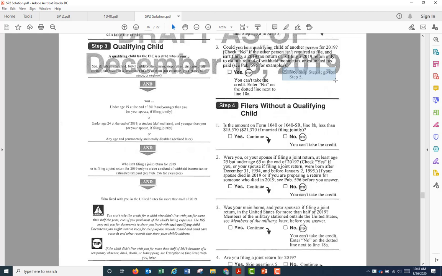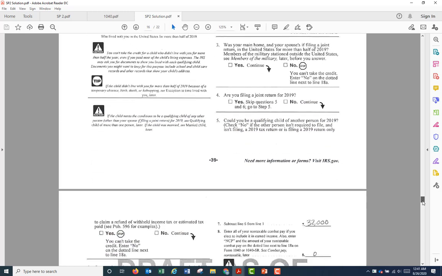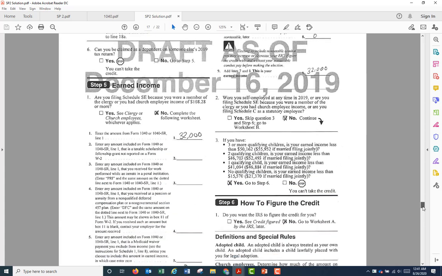Next is step 4, but based on number 3 in step 3, our answer is no. It says to skip step 4 and go to step 5, because step 4 relates to filers without a qualifying child. But the taxpayer in this case does have a qualifying child. So go to step 5.